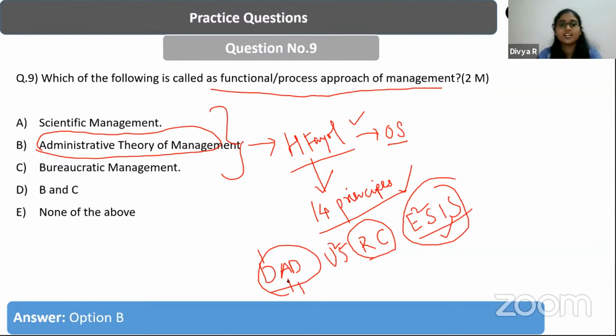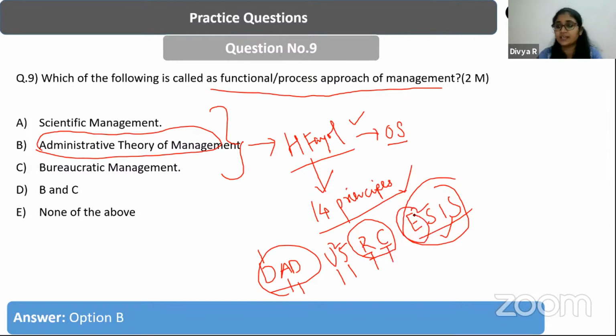So DAD: D standing for division of labor, A standing for authority, D standing for discipline. Then 2U standing for unity of command and unity of direction. Then we have S, that is talking about the subordination of individual interest to the group interest. And then we have R, that is talking about remuneration. Then C standing for centralization.